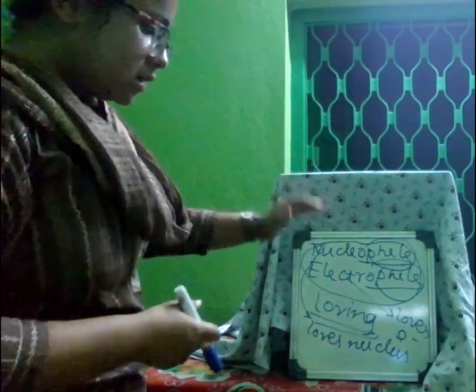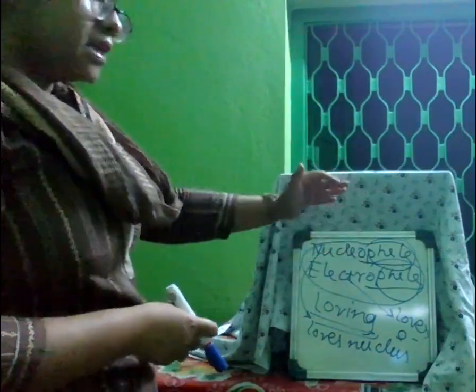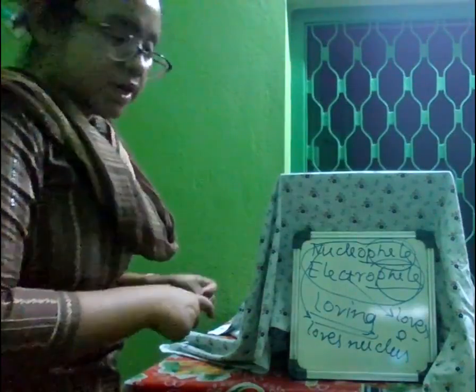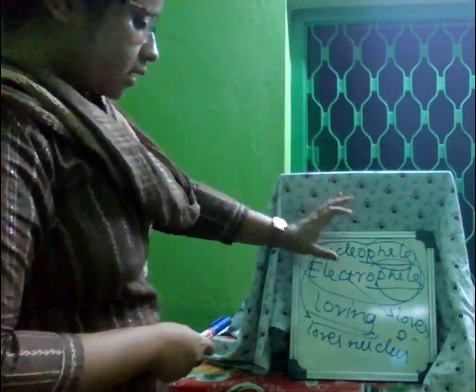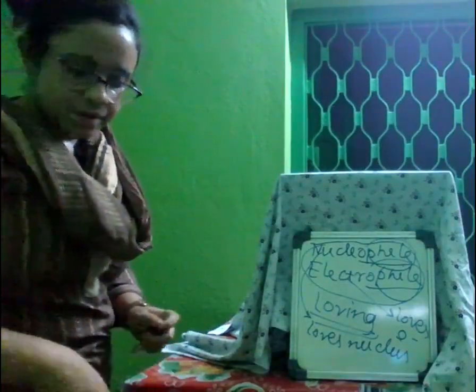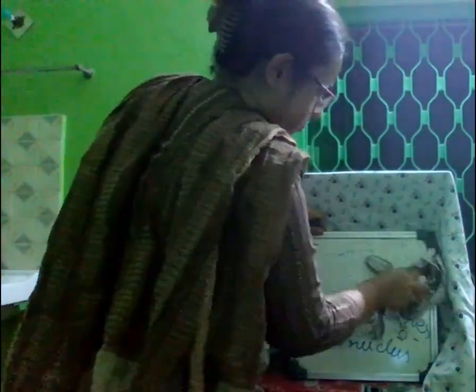Who loves nucleus is called nucleophile, and who loves electron is called electrophile. Now, we know their basic meanings. Let's discuss each of them one by one.